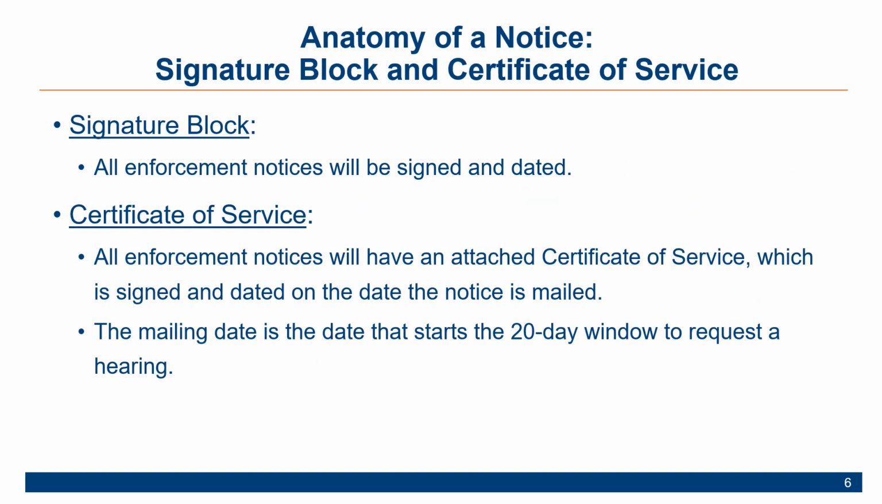Enforcement notices will be signed and dated by Oregon Health Authority staff who are authorized to issue the document. And each enforcement notice will also have an attached certificate of service. The certificate of service will be signed and dated on the date when the document is mailed. And this date starts the 20-day window for a hospital to request a hearing.